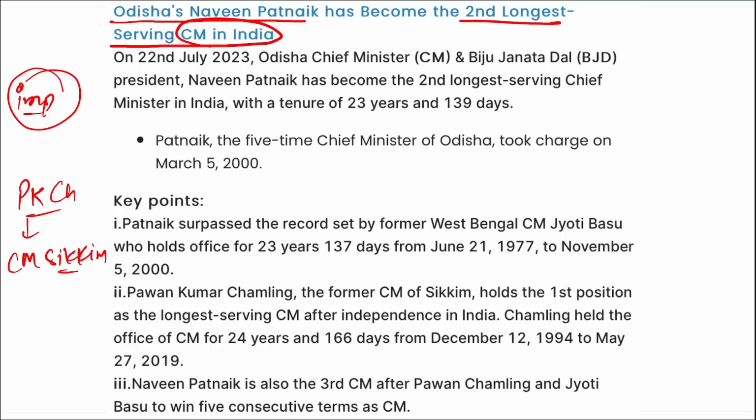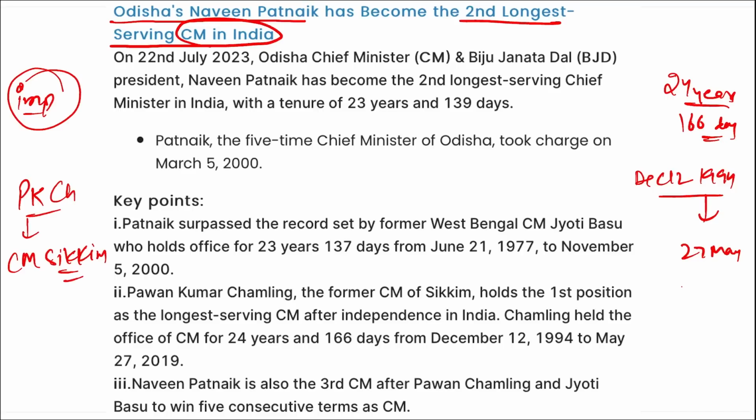And he holds the first position as the longest serving chief minister of India. Correct? He was chief minister for almost 24 years and 166 days, right? That means from December 12, 1994 till 27th May 2019, he was the chief minister of Sikkim.